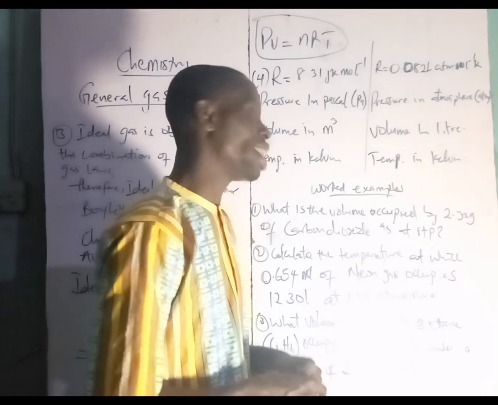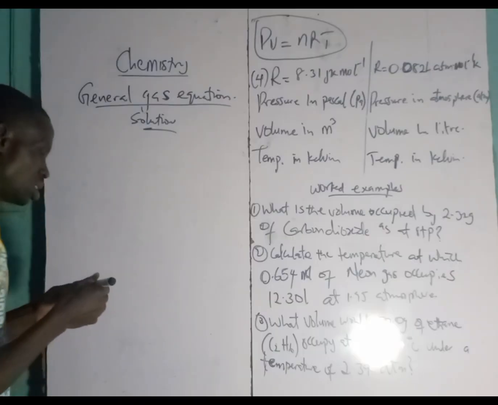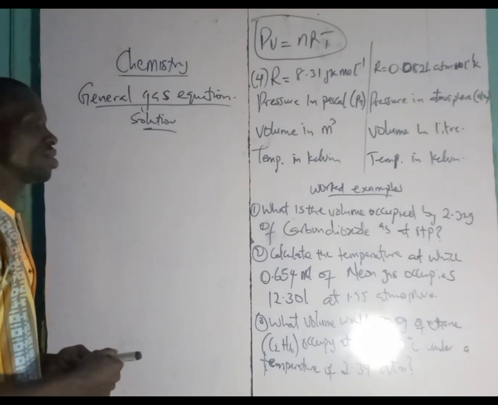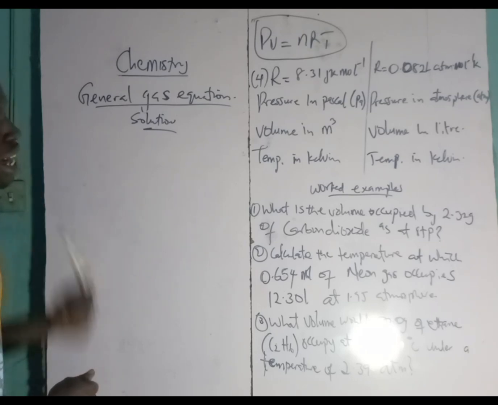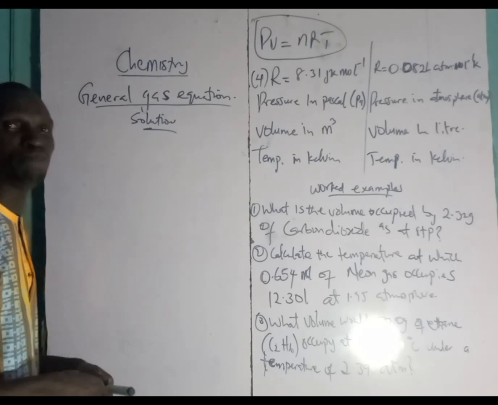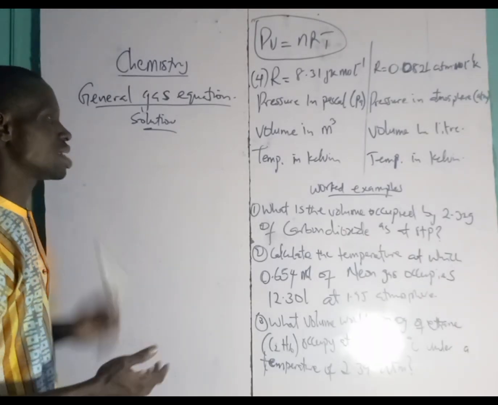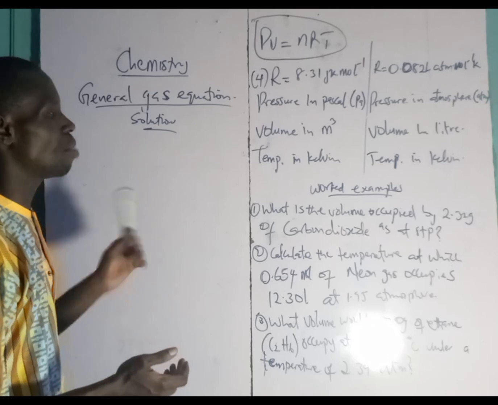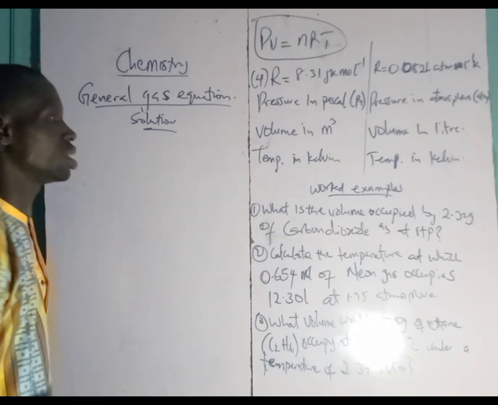All right, let's quickly go down to the examples that we have. Let's quickly see the solutions. Number 1, what's the volume occupied by 2.32 gram of carbon dioxide at STP? Don't forget I told you the meaning of STP the other time. STP means standard temperature and pressure. So at standard temperature and pressure, you can calculate the volume that is occupied.